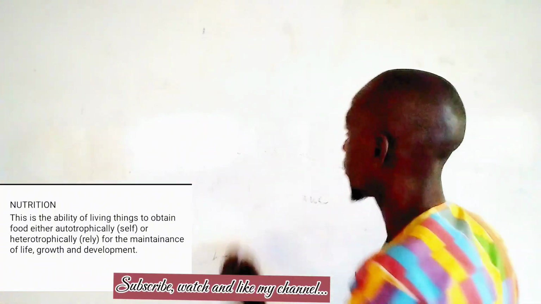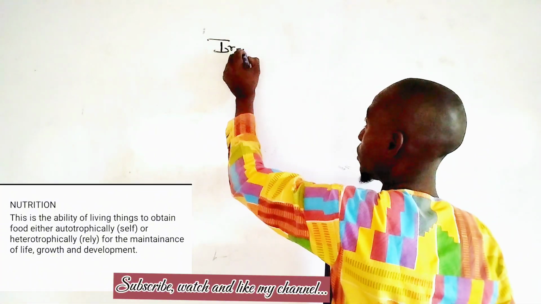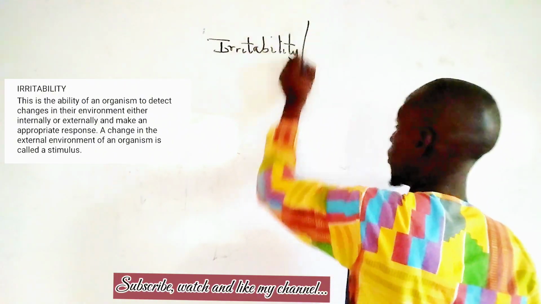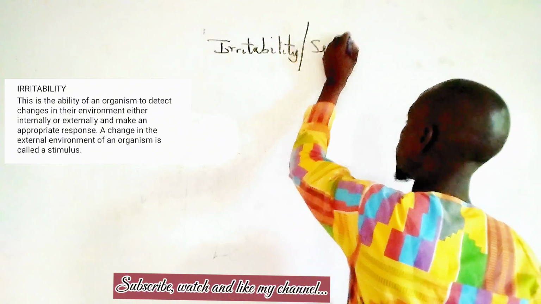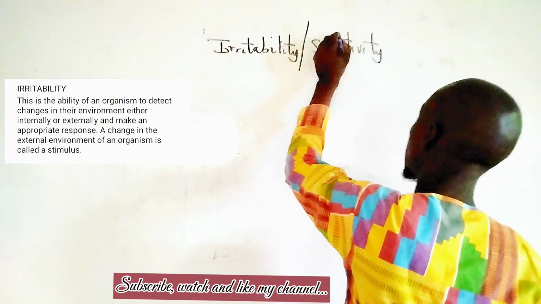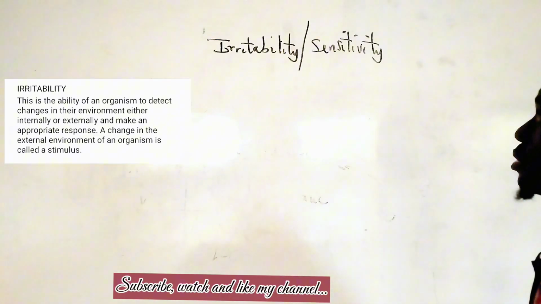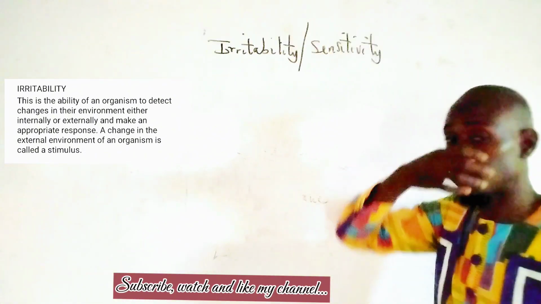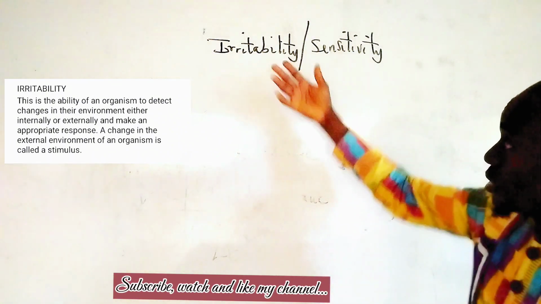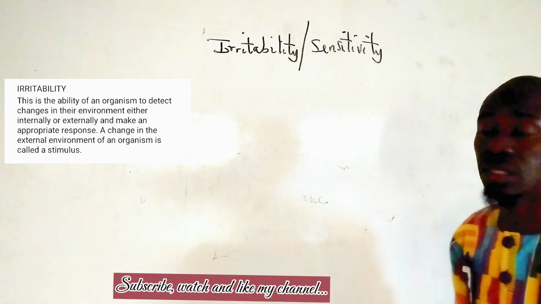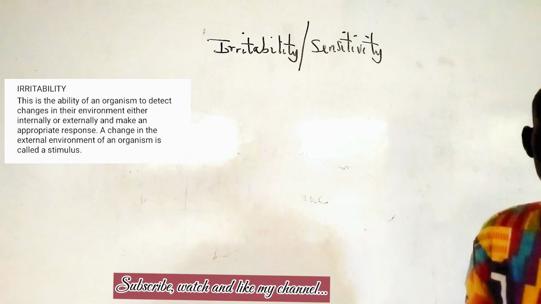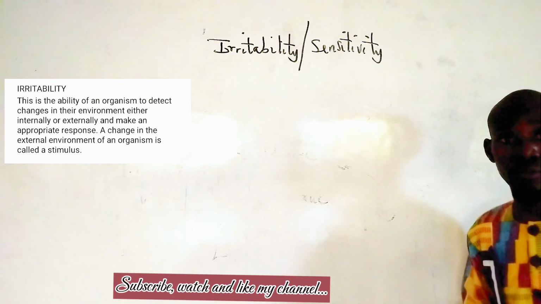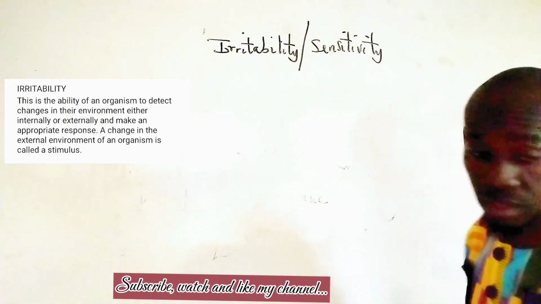Irritability or sensitivity, they mean the same. By our own national examination, irritability is prominent, but by the IGCSE syllabi, sensitivity is often used. They both mean the same thing.